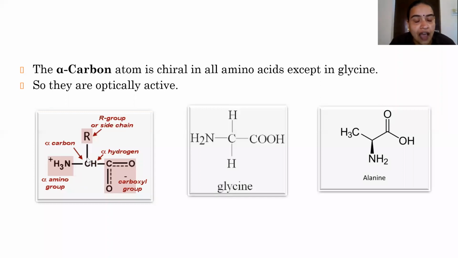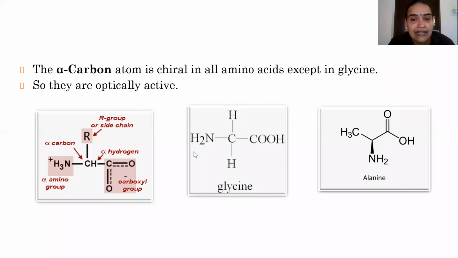So this alpha carbon is chiral, and these amino acids are optically active. These 19 amino acids are optically active except one more amino acid, which is the simplest amino acid, glycine, where R is replaced by hydrogen. So here we have 2 hydrogens connected to the same carbon atom. So it is losing its chirality.